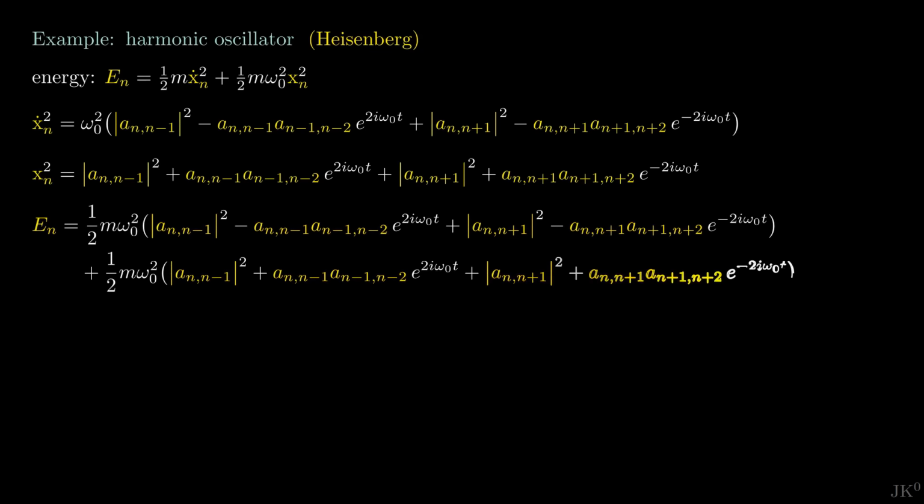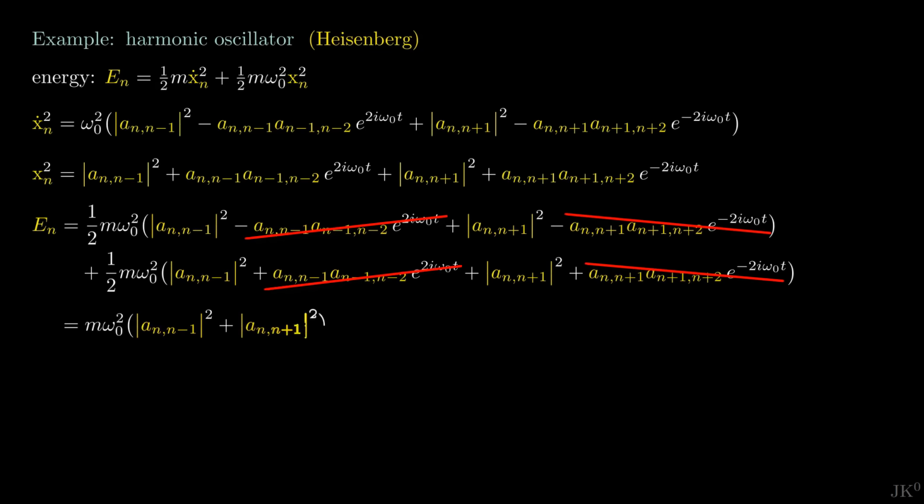Like the semi-classical case, all the time-dependent terms cancel each other out, making the energy levels constant. This answers Heisenberg's question about energy conservation. Yes, the energy of the harmonic oscillator in quantum mechanics is conserved.